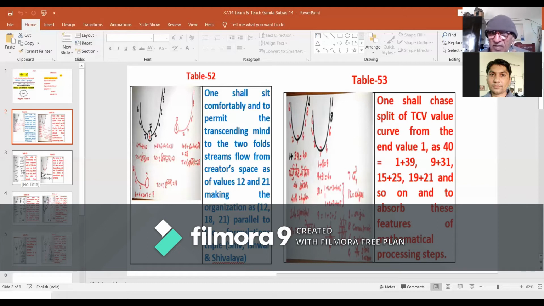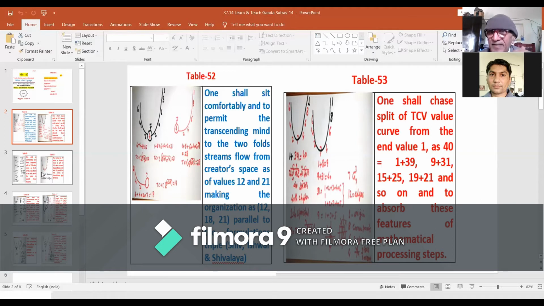We will see that the last three letters of TC value 1, 8, and 6 are of summation value 15. Therefore, the organization of 40 as 15 plus 25 takes us parallel to 15 as TC value of Ram and 25 as TC value of Vishnu. Therefore, in Treta Yuga, Lord Vishnu's incarnation as Rama is the reach of this format.